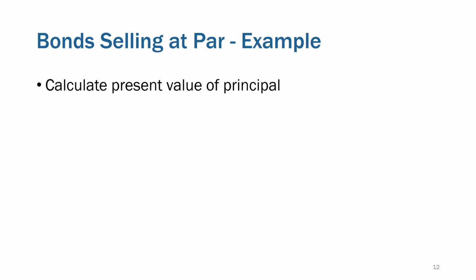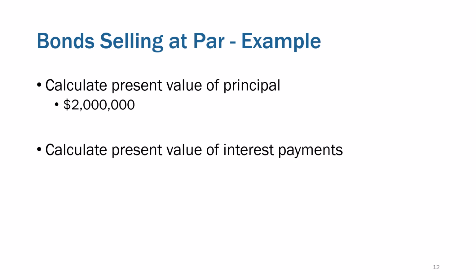Well, we need to calculate the present value of the principal, so $2 million, and then the present value of the interest payments. Each interest payment is $2 million times 6%, and then the interest is going to be paid twice a year, so we multiply it by 6/12. If the interest payment was going to be paid just once per year, we wouldn't need to multiply that by 6/12. We could just do it by 12/12, which would just be 1. But here, again, 2 million times 6% is 120 grand of interest per year, but it's paid twice a year, so each payment will be 60 grand.